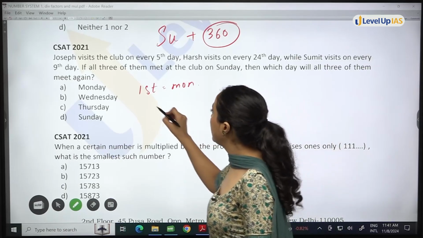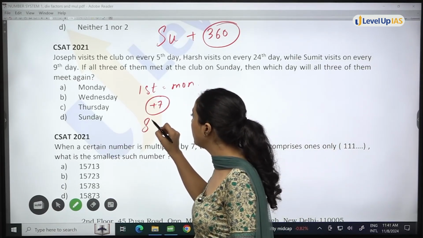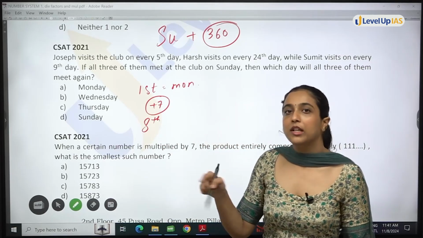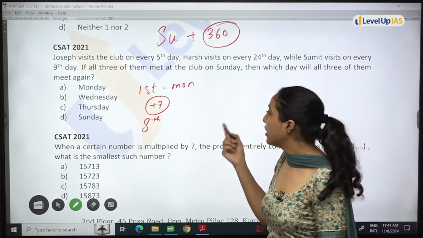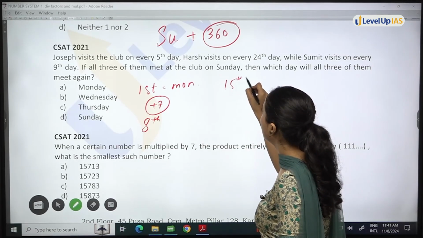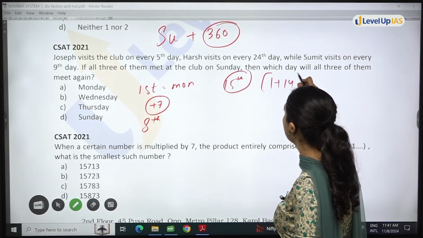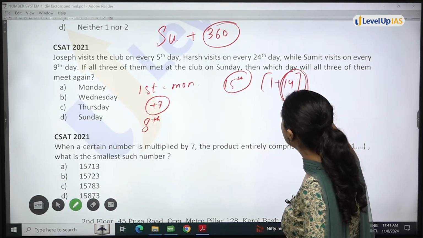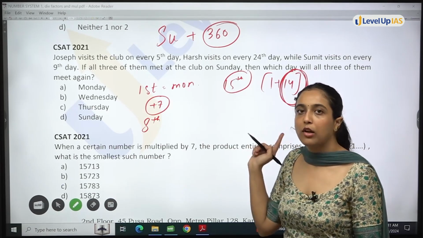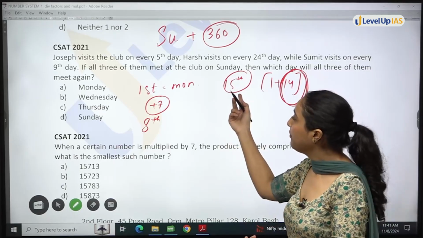We will simply say plus 7. Right? Next Monday will be on 8th. When will be the third Monday? Third Monday will be on 8 plus 7, 15. Or you can say first plus 14. So what I am doing is, I am adding multiples of 7 so that I get the same day.